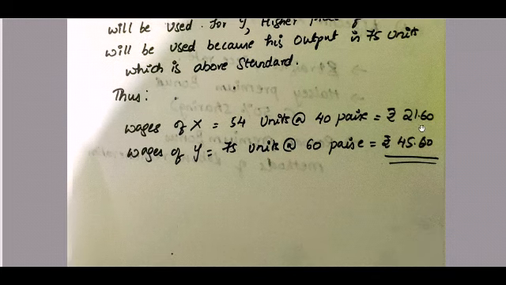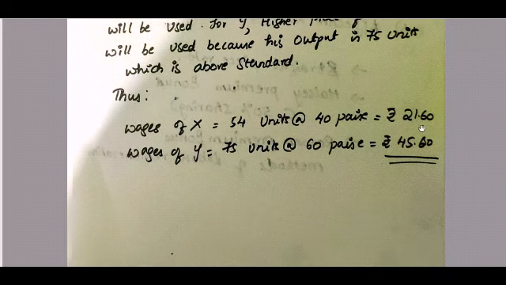Now moving on to the next question, which is: the three workers Govind, Ram and Sham produced 80 pieces, 100 pieces and 120 pieces respectively of a product X on a particular day in May in a factory.